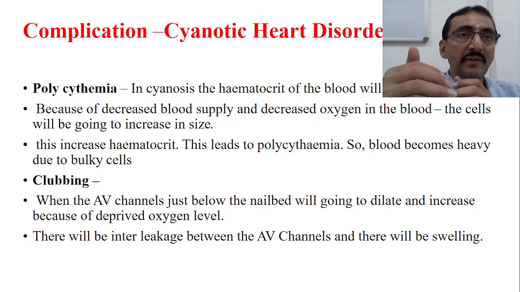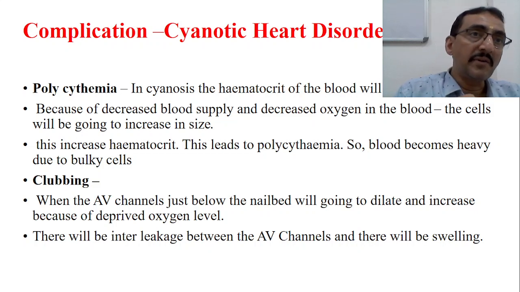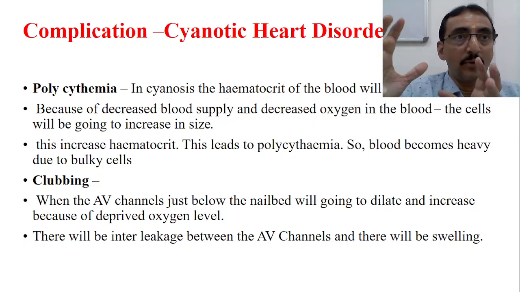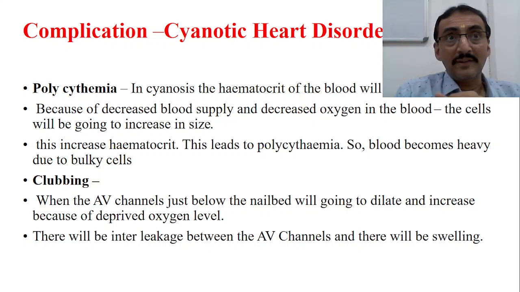Actually, what happens is when there is cyanosis, there is no oxygen supply. When there is no oxygen supply, the RBCs cannot carry oxygen, so the cells are not receiving the oxygen. The stimulation is then to produce more erythropoietic cells, because what the body assumes is that probably there are no RBCs, therefore the cells are not receiving oxygen. So automatically an erythropoietin stimulation takes place, and more and more RBCs of abnormal size are produced. Anyway, this is one important complication, the increase in the hematocrit value.